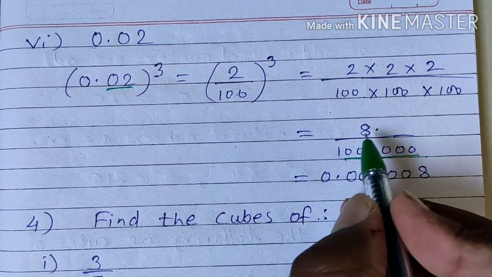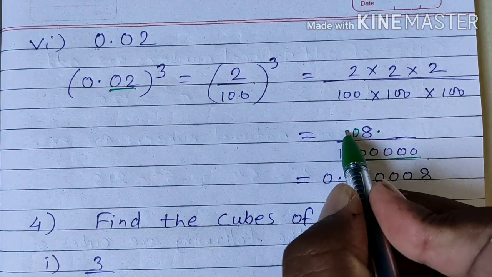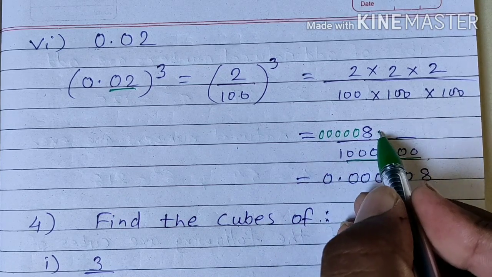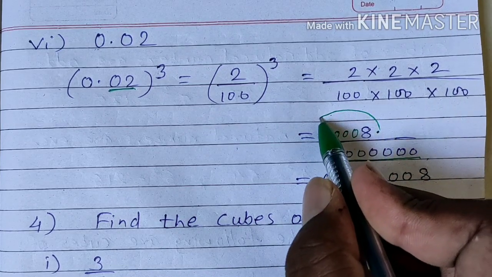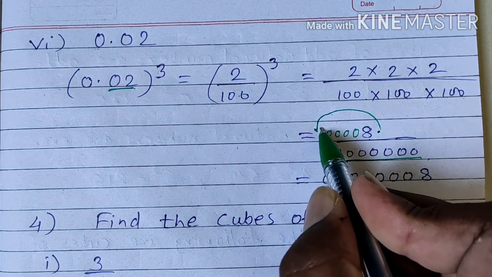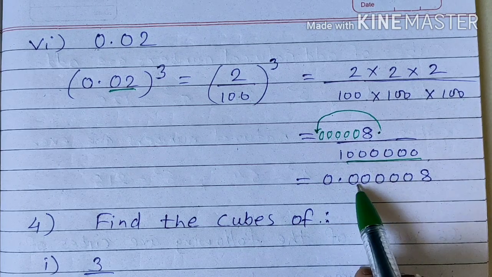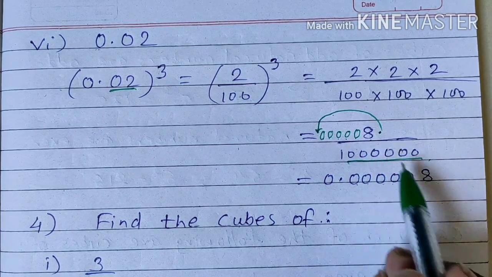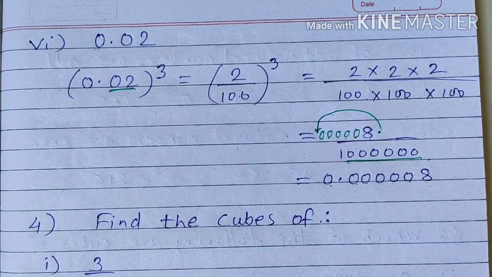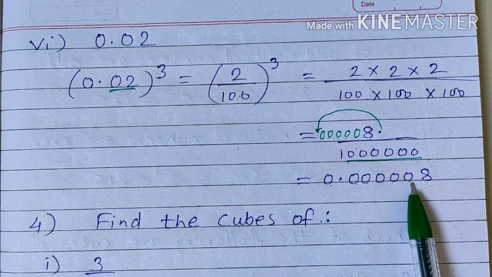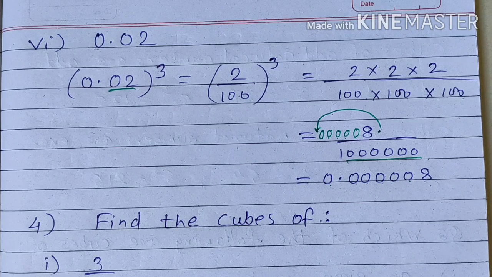So this is 1, 2, 3, 4, 5 and 6. So from here we have to shift the decimal to this position. So how many zeros? 1, 2, 3, 4, 5 zeros, 8 and this decimal. Okay. So 0.000008. This is the final answer. Understood?